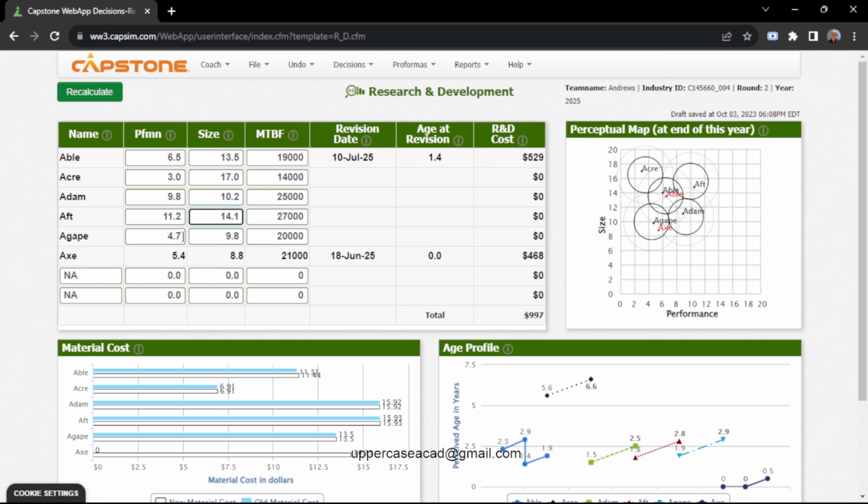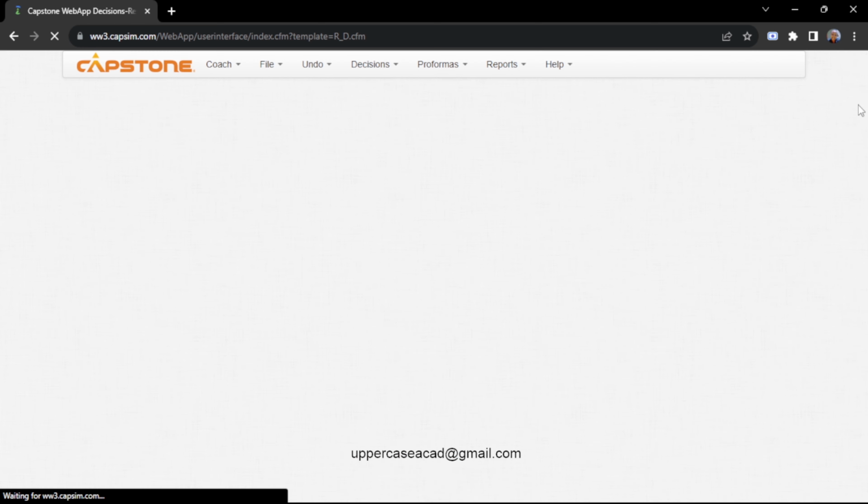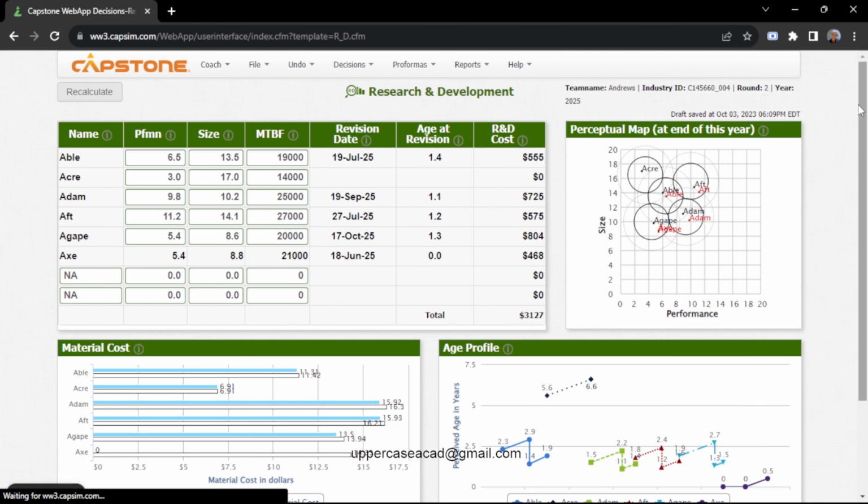Then with Agap, we can give it a performance of 5.4 and a size of 8.6, sorry, 8.6. We are not going to touch our mean time before failure. It will just remain the same. So these are my decisions for round 2.